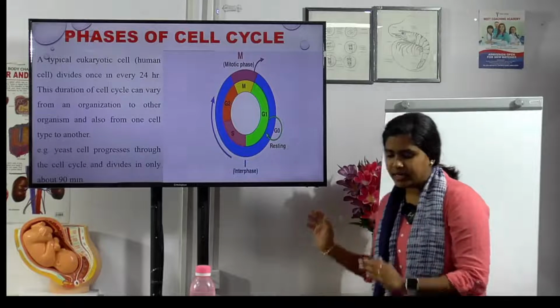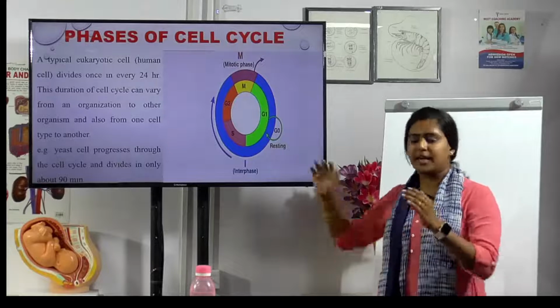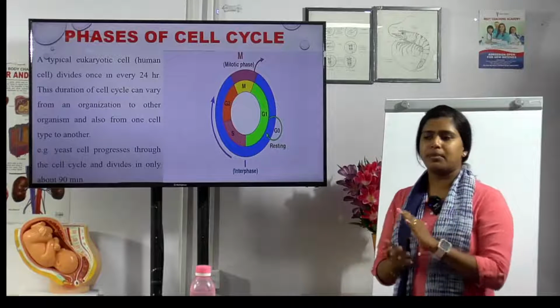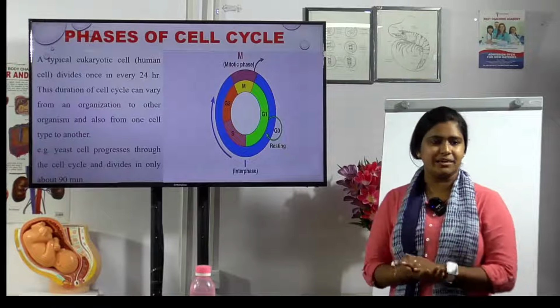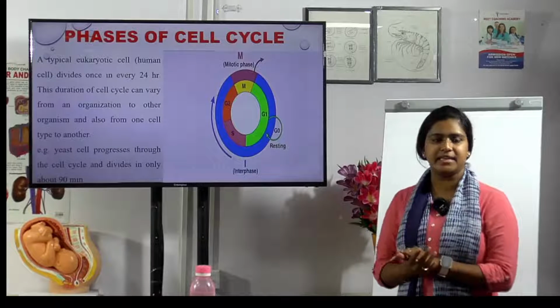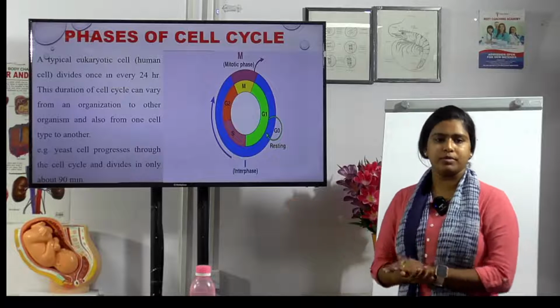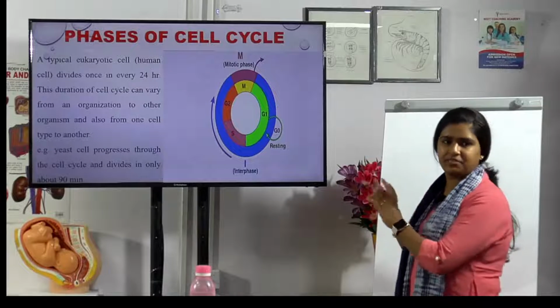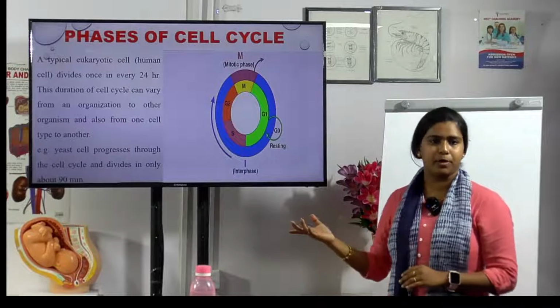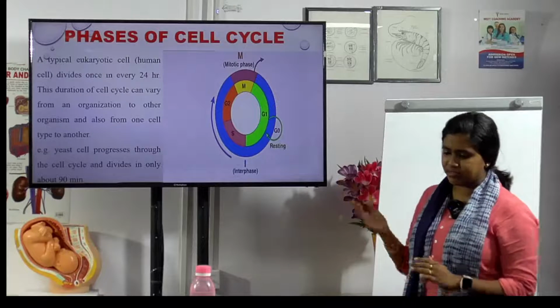Okay, in this S phase, the total amount of DNA is doubled, but the chromosome number doesn't increase, only the DNA. If there were two DNA, it will convert into four. The chromosomes will not increase in this phase, only the DNA will double up. Okay, after this phase, what is the next phase?